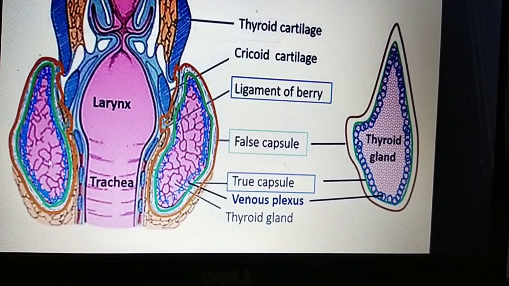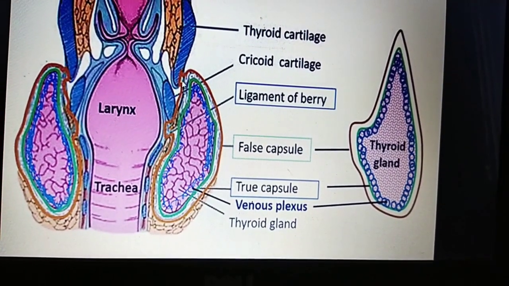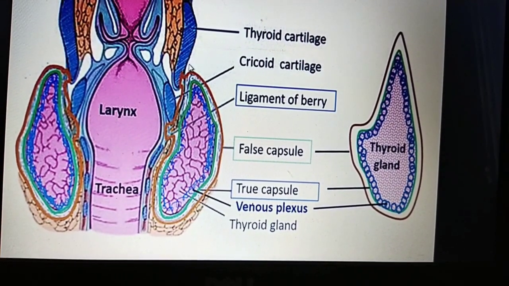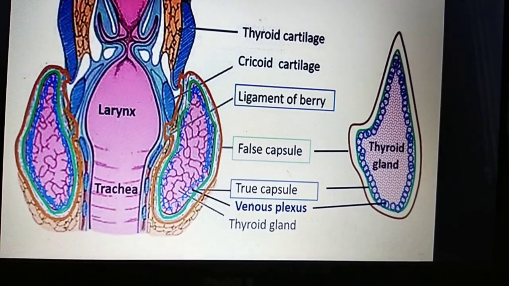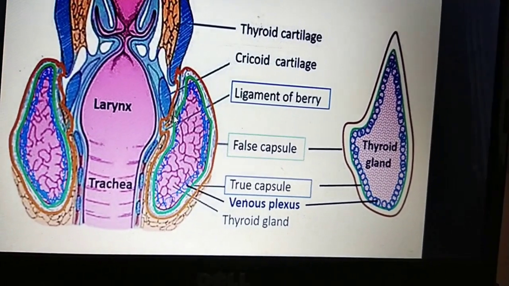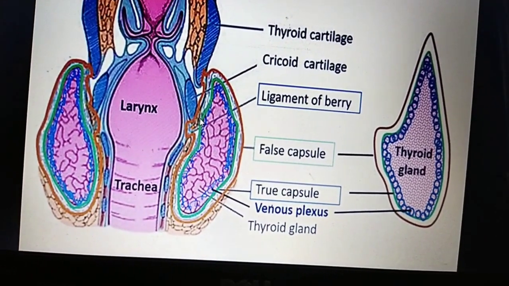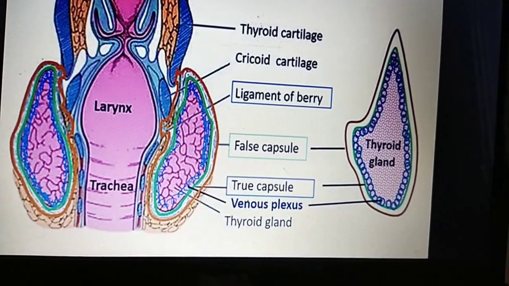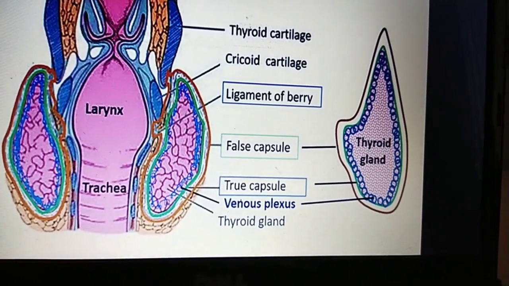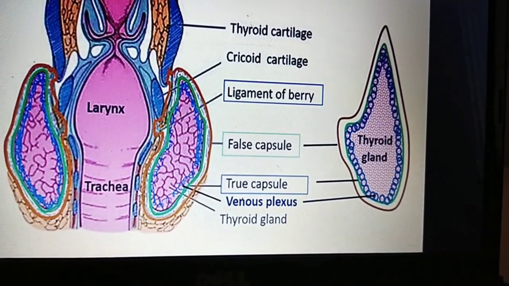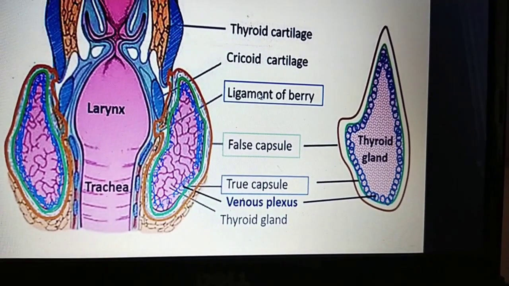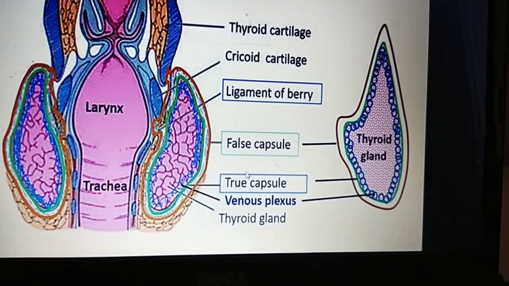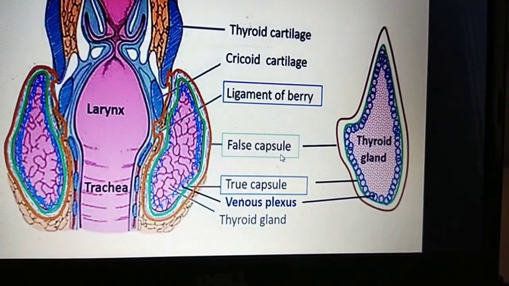Okay, and the ligamentum of Berry is very important during surgery, and also during deglutition. During deglutition there is movement of the thyroid gland. It happens because of the ligamentum of Berry and because of the false capsule.